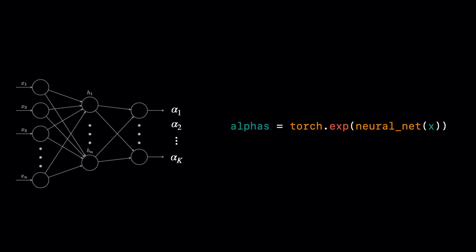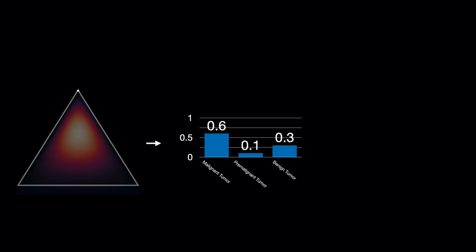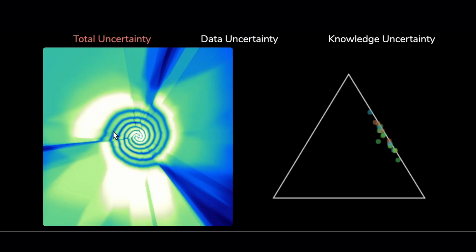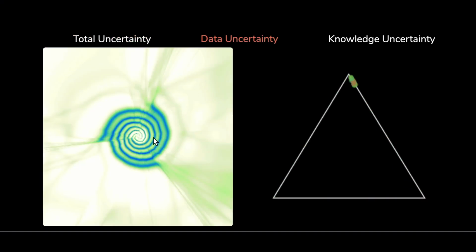As a quick recap, we can use a neural network to parameterize a Dirichlet distribution, samples from which are categorical distributions and can be interpreted as predictions from individual members of an ensemble. Samples from these categorical distributions are then just classes. A neural network parameterizing a Dirichlet distribution in this context has been referred to as a prior network. With this network, we can emulate an ensemble of categorical distributions and distinguish between different types of uncertainty. We can compute a measure of spread, or diversity, of the output Dirichlet by computing the mutual information.